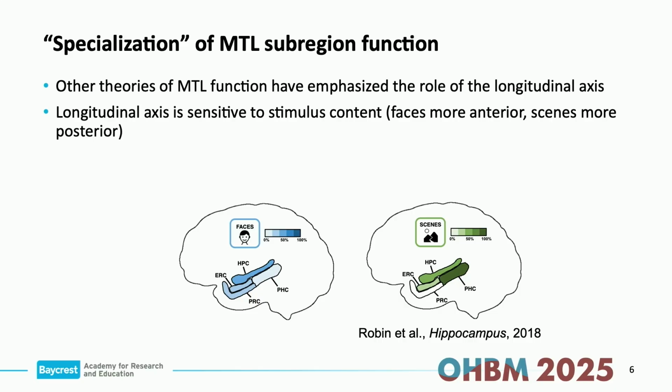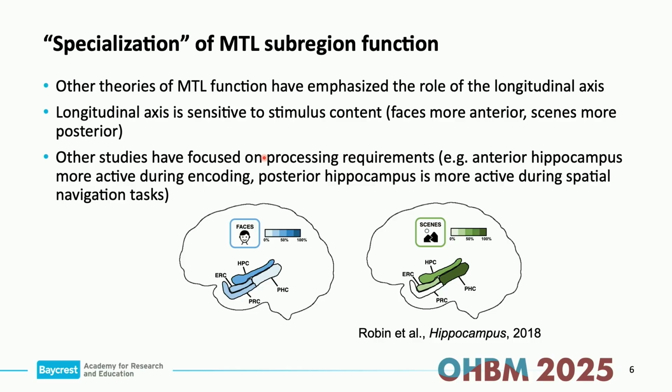Now, in addition to stimulus content, there are other theories that have been proposed about the long axis of the hippocampus. For example, some studies have focused more on processing requirements, such as novelty encoding or integration in the anterior hippocampus, and other studies have pointed to the role of the posterior hippocampus in differentiation and also spatial navigation. So there are lots of differences between the anterior and posterior hippocampus, sorry, and the anterior and posterior medial temporal lobe in general.